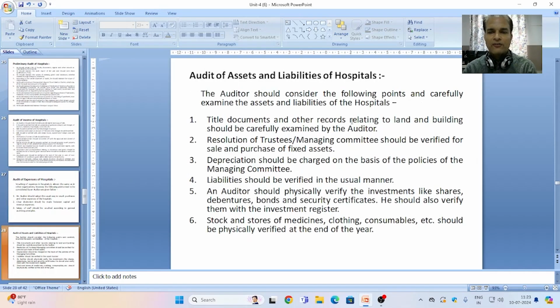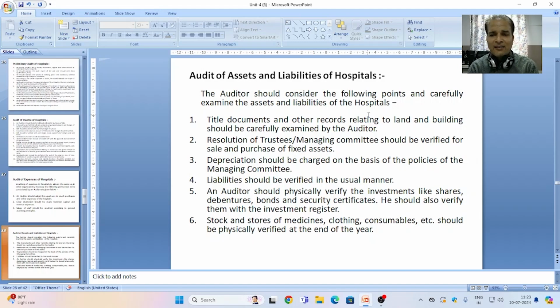Now, audit of assets and liabilities of hospitals. The auditor should consider the following points and carefully examine the assets and liabilities of the hospital.